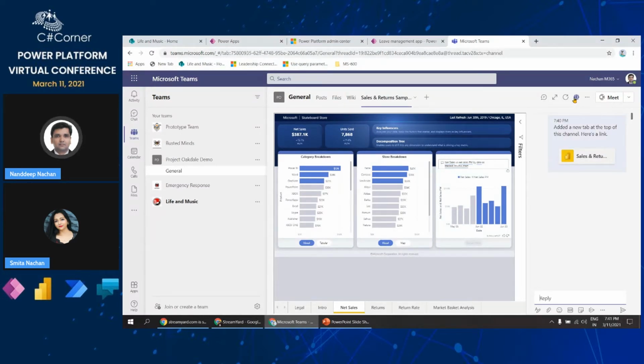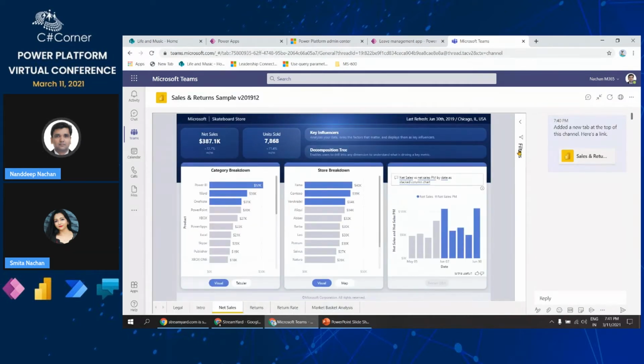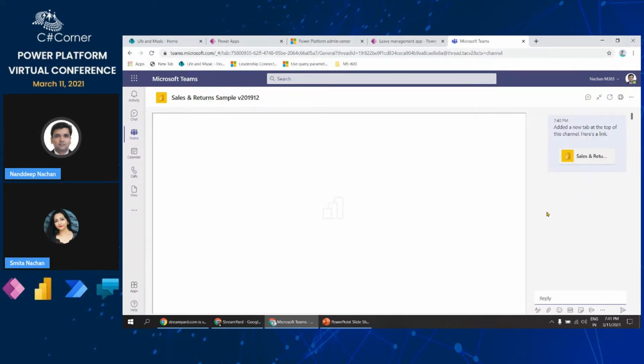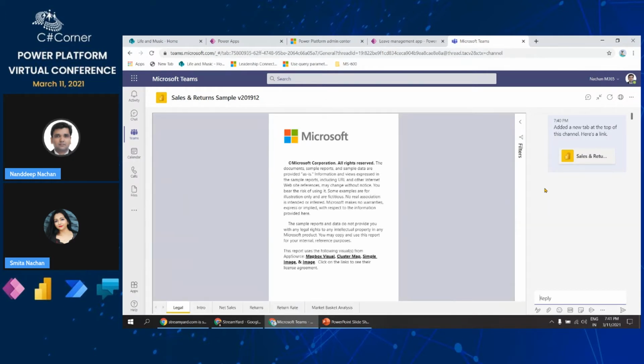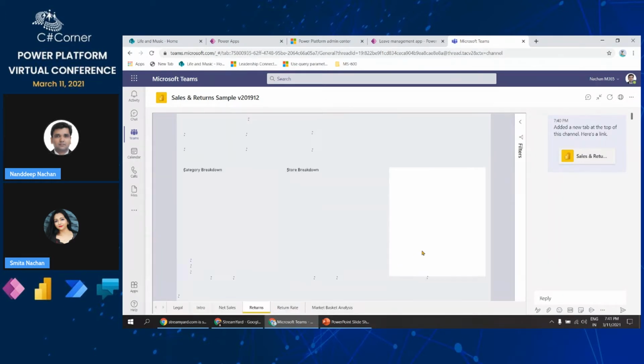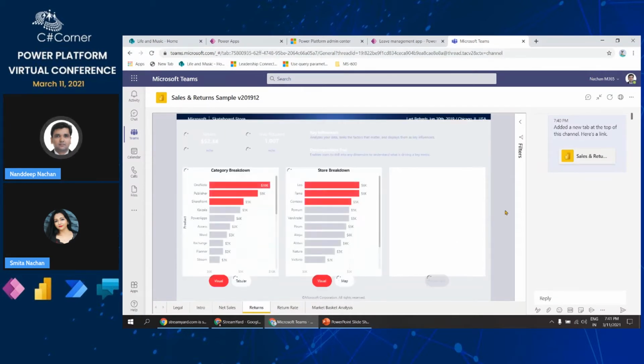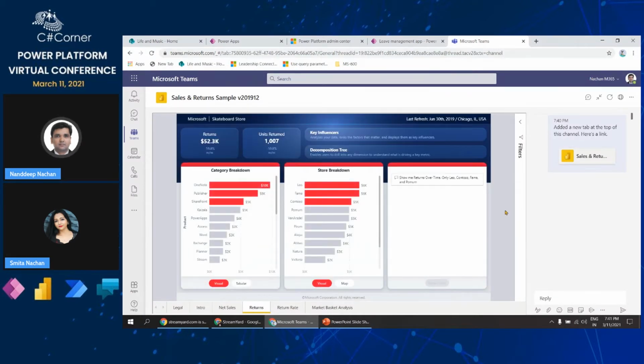Then we have the option of this full screen button. This full screen button does what you would think. It hides the channels list, giving you more room to work with your reports. Then the fourth thing is this refresh button. The refresh button reloads the tab, but it does not refresh the data in your report. You need to go to Power BI to do that. So you don't have to get confused over here. Let's keep it in mind: the refresh button is only to reload the tab, and if you want to refresh your data, you have to go to Power BI for it.